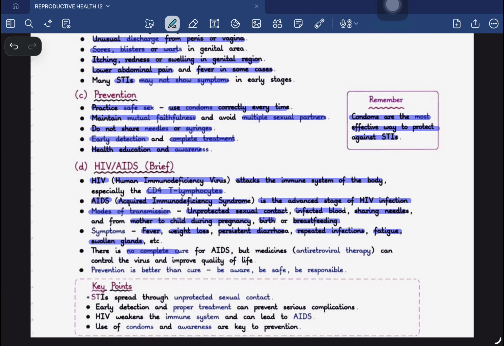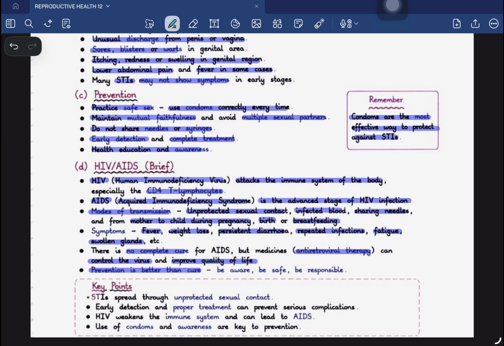There is no complete cure. This is a very important point: there is no complete cure for AIDS, but there are some medicines which are called anti-retroviral therapy, because AIDS is caused by a retrovirus. So there are medicines which follow the anti-retroviral therapy, which can control the virus and improve the quality of life. They cannot cure it, but they can control the virus and improve the quality of the person's life.